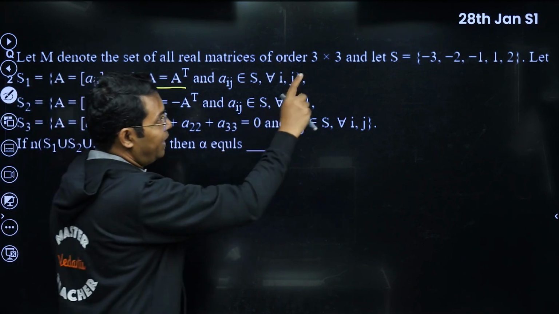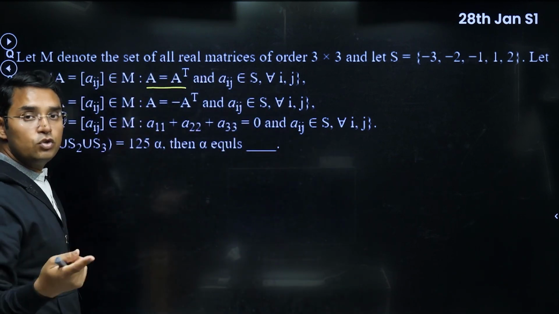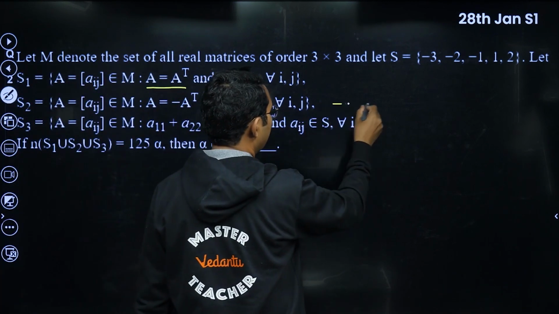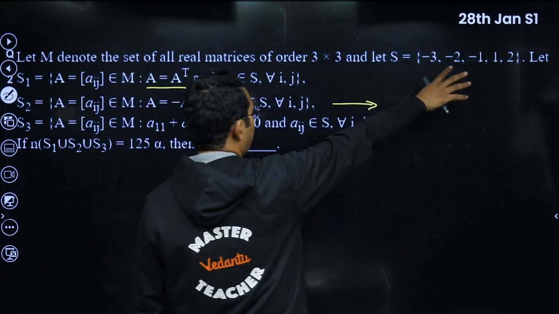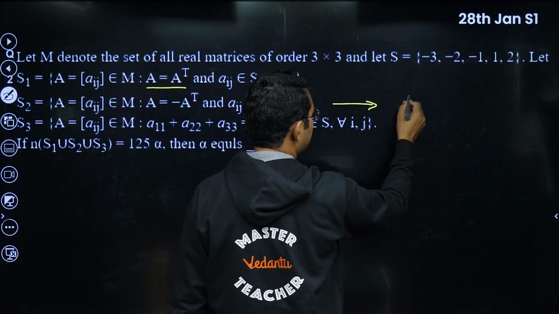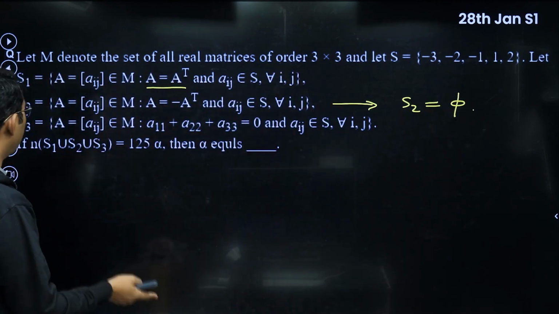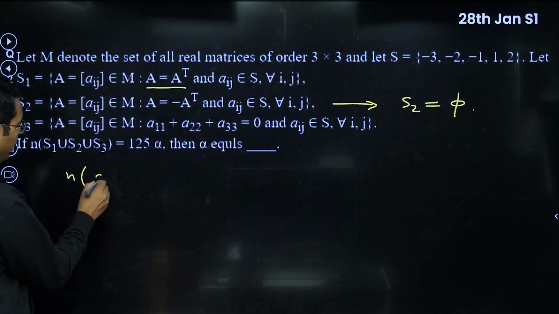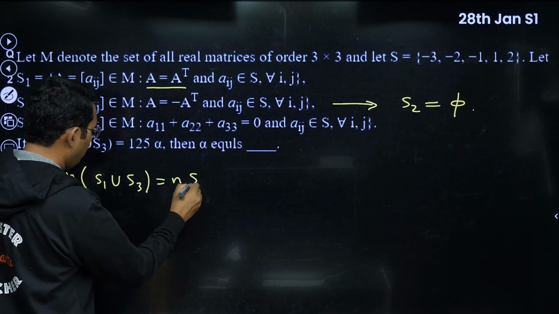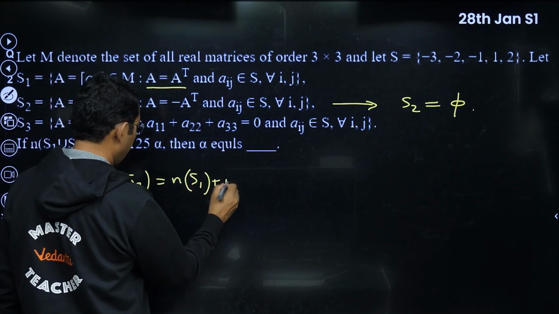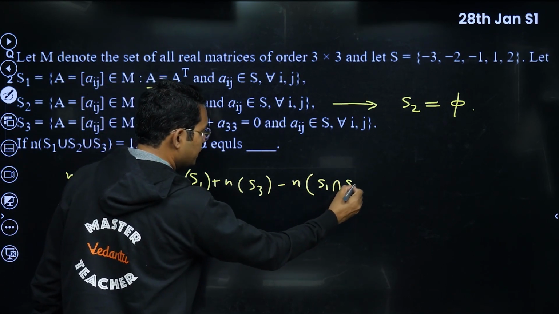First of all, because S does not have any 0 element in it, and S2 is actually a skew symmetric matrix, we just saw in one question also. Here, because we do not have any element 0, you cannot create any skew symmetric matrix here. So this S2 will be equal to 5. Okay, if this is equal to 5, then this becomes equal to the number of elements in S1 union S3 only. That means it will be n of S1 plus n of S3 minus n of S1 intersection S3.